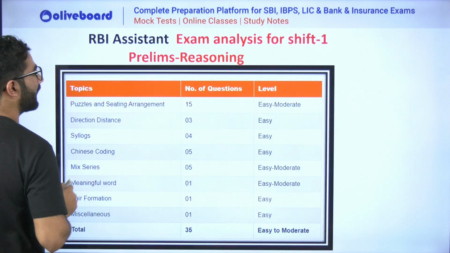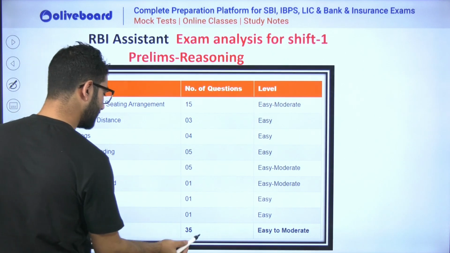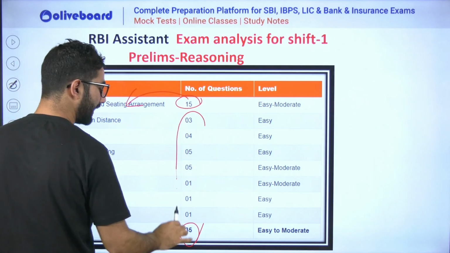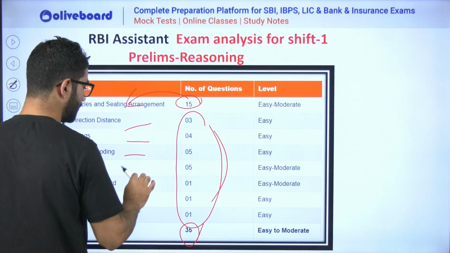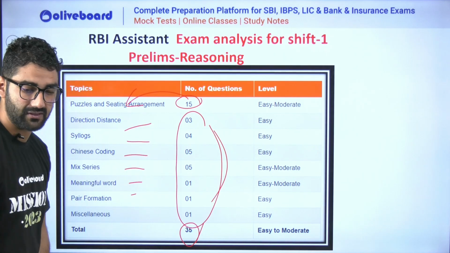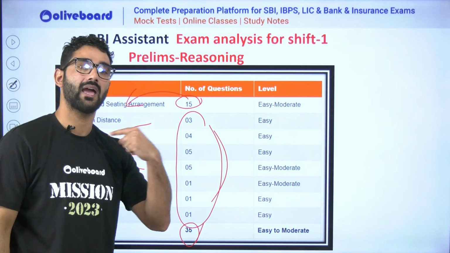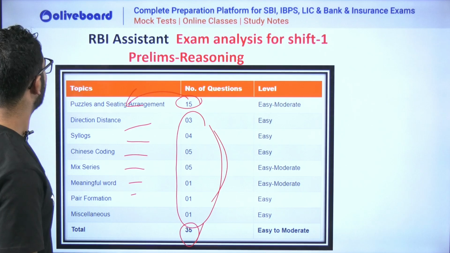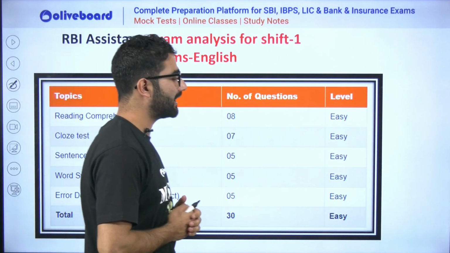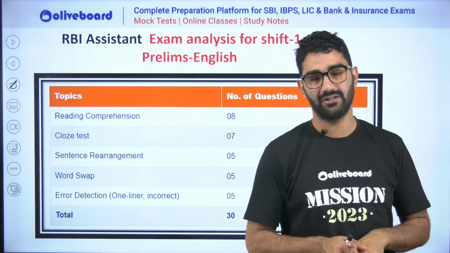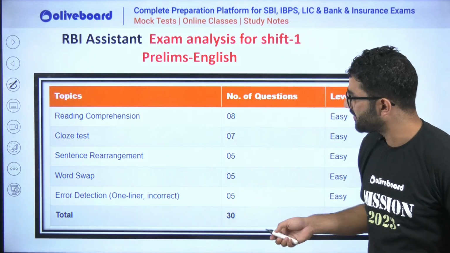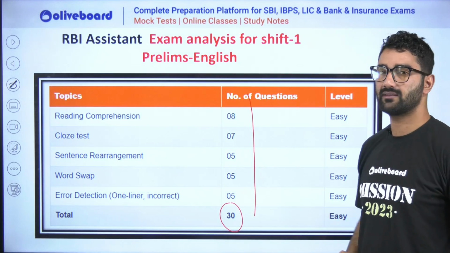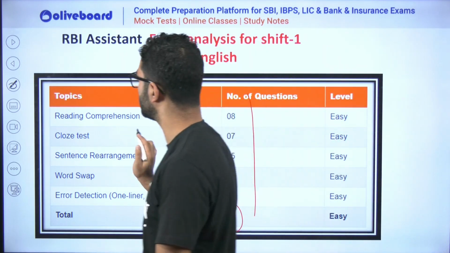Now, sir, what about the reasoning? Out of 35 questions, puzzle has been the maximum, puzzle and sitting arrangement, and the rest is distributed among these topics, and these are quite important as well, and I have to pay focus on that. Hope you guys understand. Now, sir, what about the exam analysis of English? If we talk about the English prelims and all that, so simple. I'm not going to waste your time. You can just see 30 questions and how they have been asked. Very simple and moderate questions are asked in RBI.